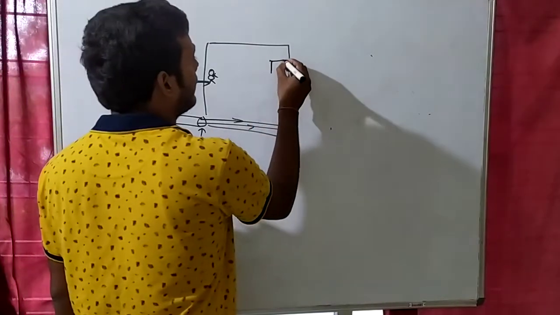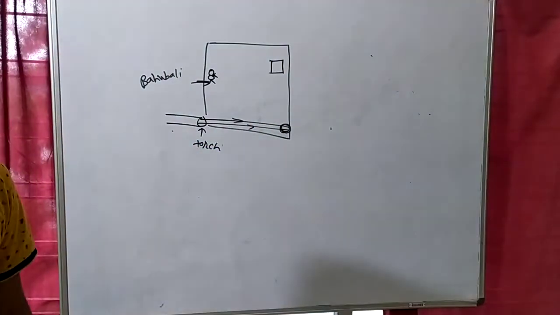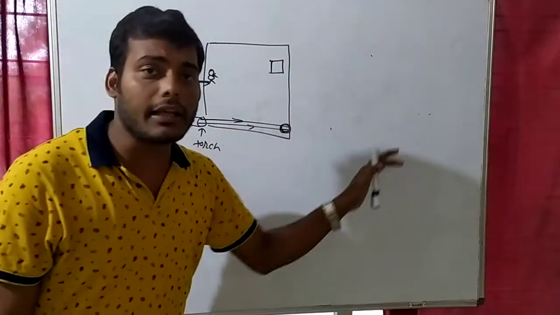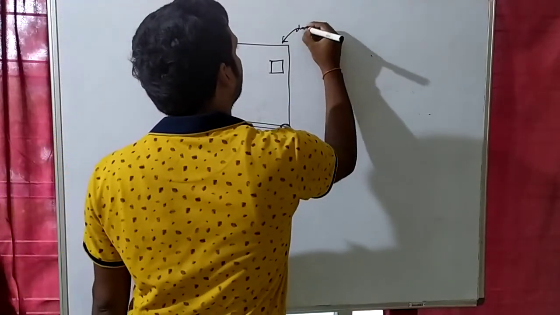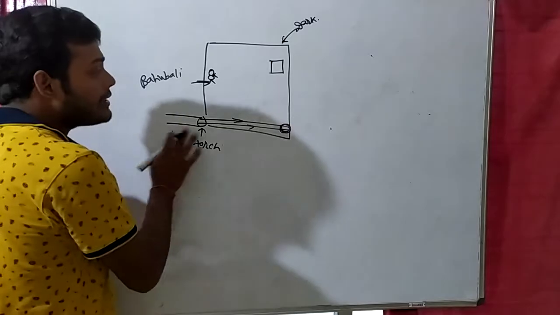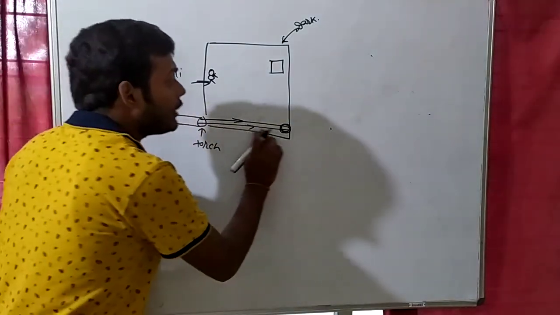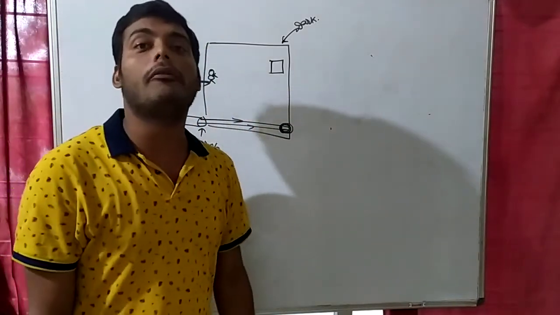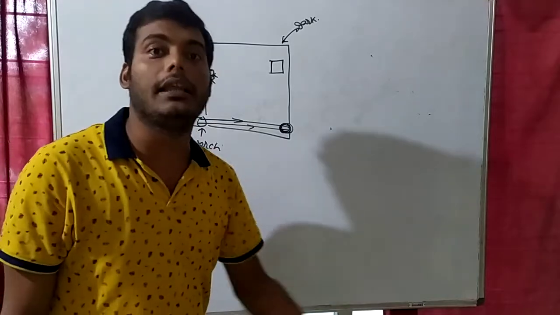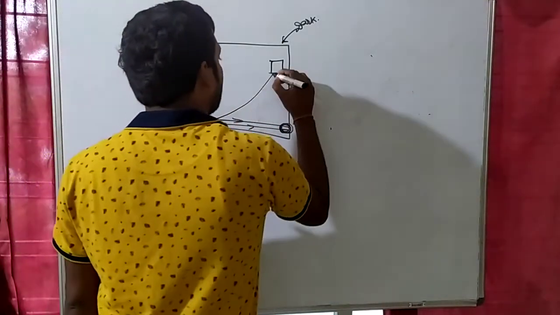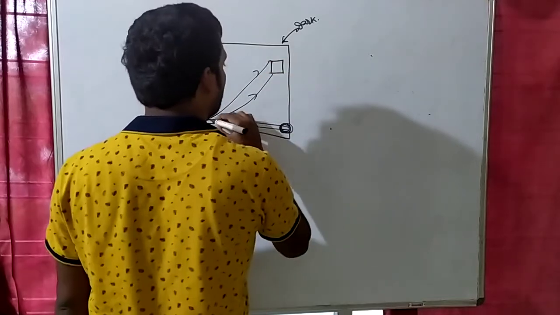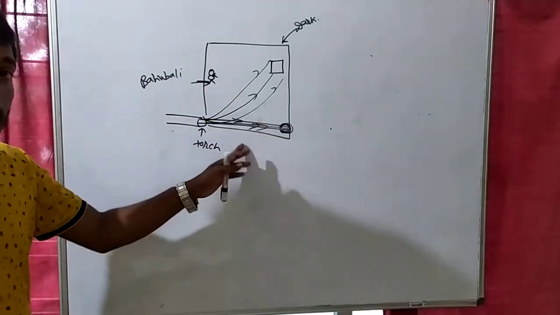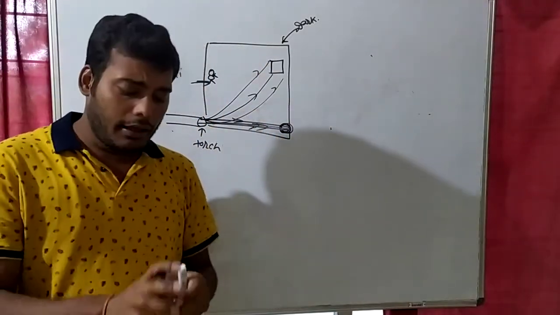Suppose I place an object here, and I ask Bahubali, can you see this object? This is a complete dark room, and in this dark room I have given some light using a torch. So maximum light will come in this region. But if I ask Bahubali whether he can see this object, what will he say? Yes, I can see, but partially, not completely. Partially means some of the light is bending here, some of the light is coming here also. Maximum of the light is coming here, but some of the light is coming here too. That's why we can see.